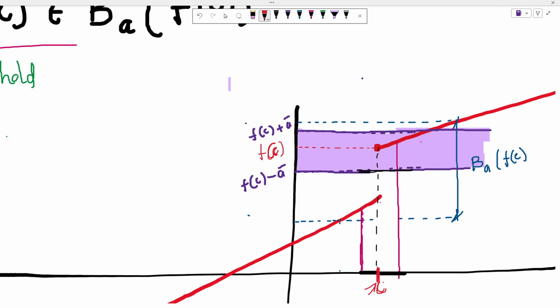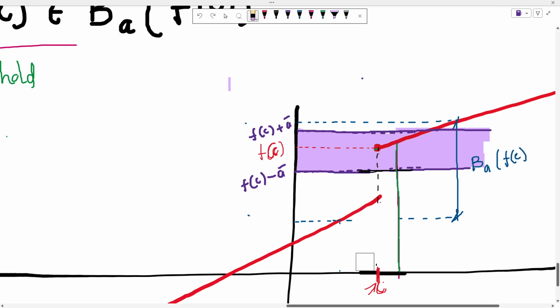Now can I find? No. And you can try doing this. You won't find one. Let's say you consider this neighborhood. Up to here it is fine, up to f of c everything is fine, it lies in the blue neighborhood. But what about these points? If you take any x here, you are out of this blue neighborhood. Your implication doesn't hold. You want to pick a smaller neighborhood? Fine, do that. See what happens.